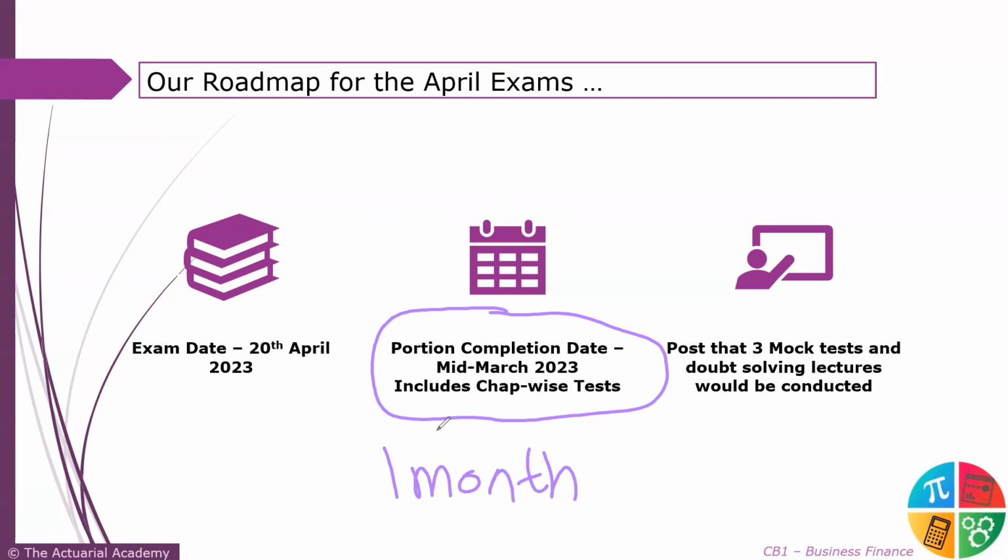This would include mid-March tak ka portion would include chapter-wise tests. So some chapters might be difficult and would have higher weightage. In that case, the chapter-wise test would be of one chapter only. Some chapters might be easy and I can combine those. So usme 1, 2, 3 chapters combined ka test. Like that tests would be taken.